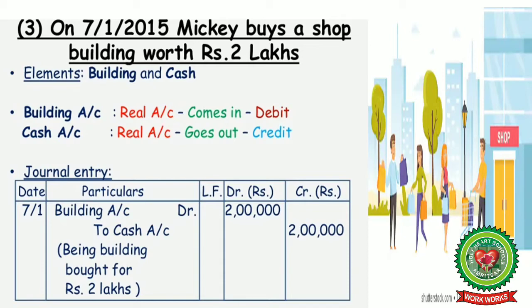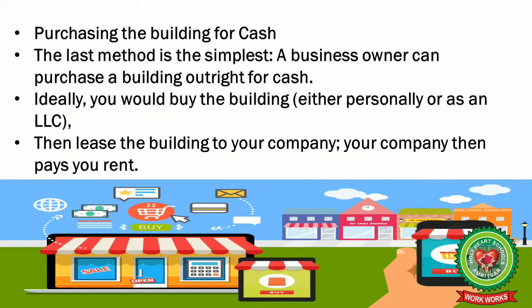So, he is obtaining building. So, building is coming in the business and cash is going out of the business. So, building account debited to cash account with 2 lakh, being building bought for rupees 2 lakhs. Purchasing the building for cash.